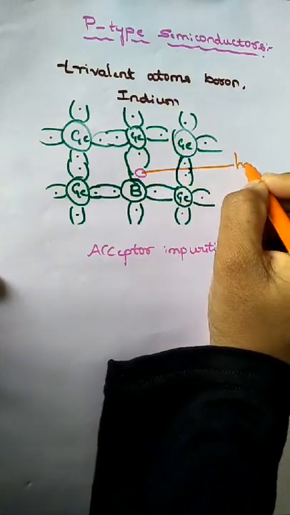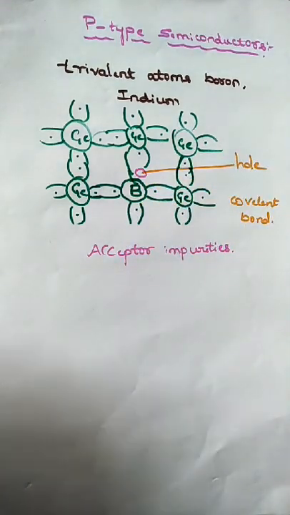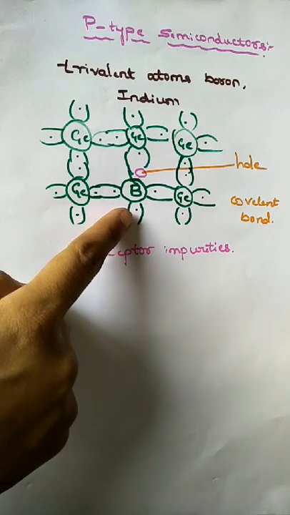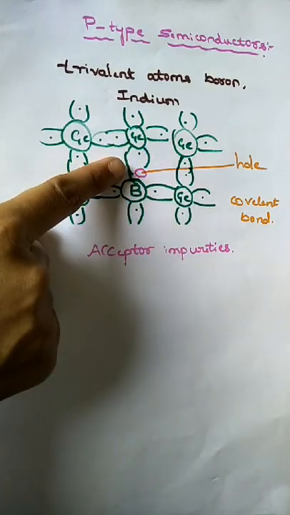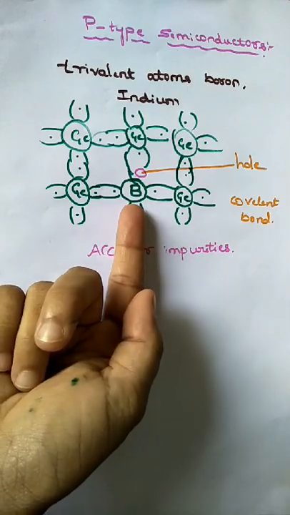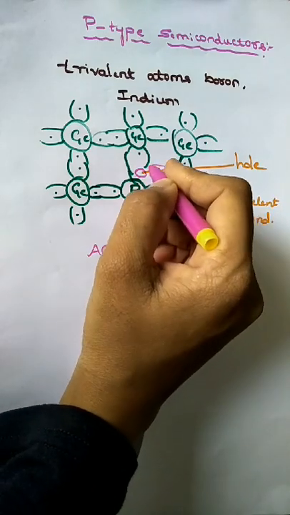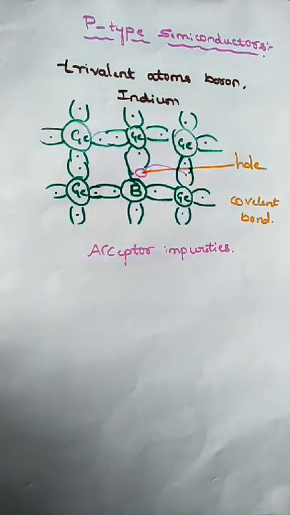This vacant space is called a hole, so here is the formation of the hole. The boron atom accepts an electron from the neighboring germanium atom. As it gains one electron from the surrounding germanium atoms, there will be a vacant space in the P-type semiconductor. That is why we call it an acceptor impurity.